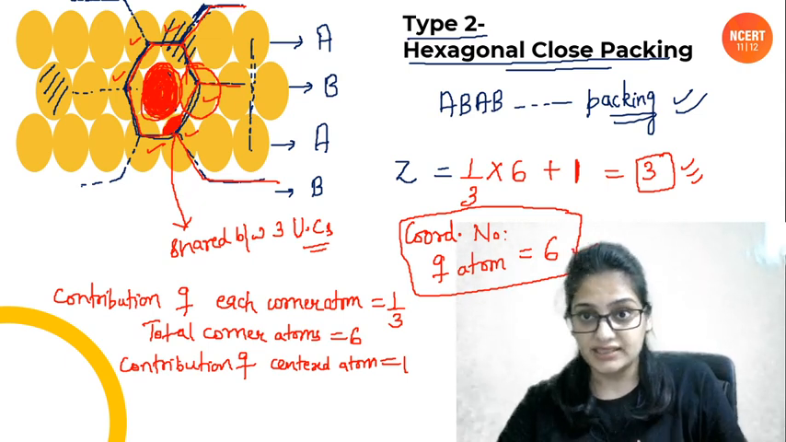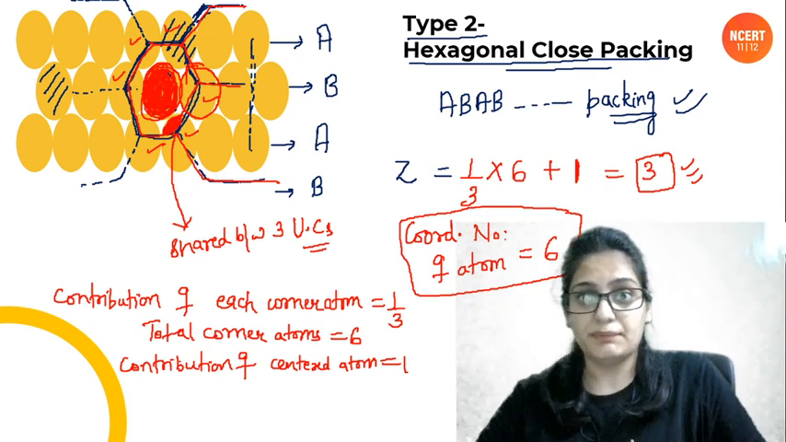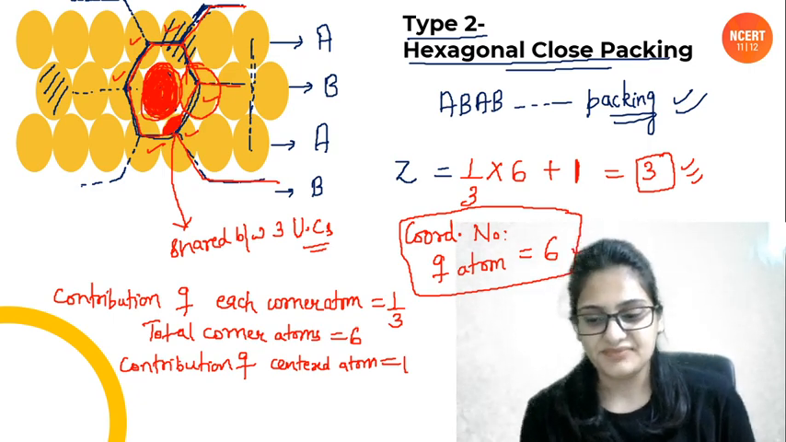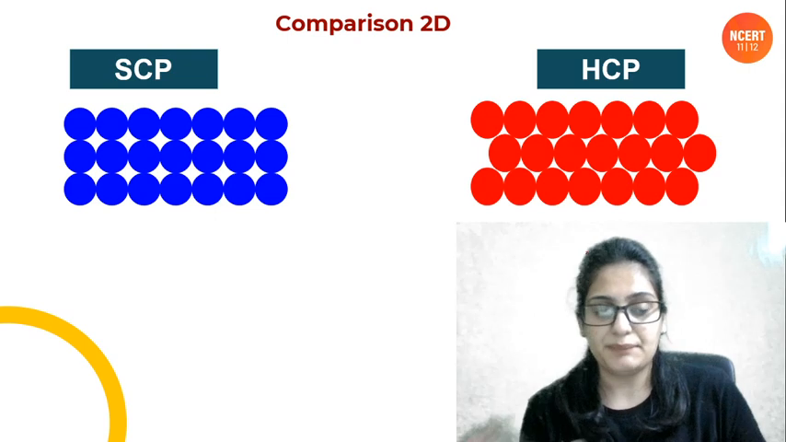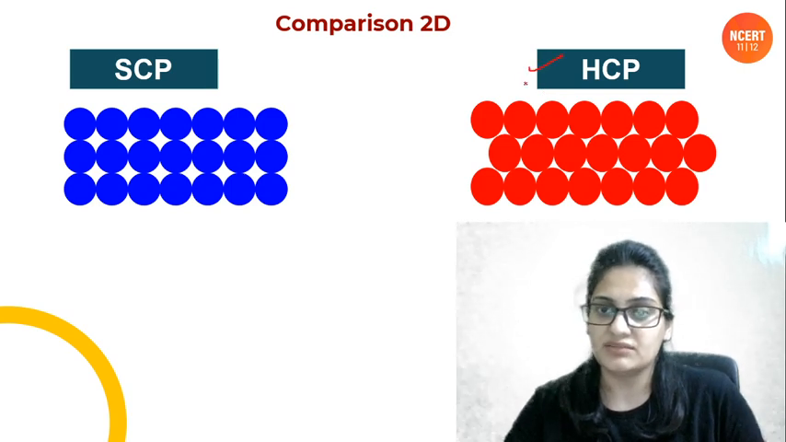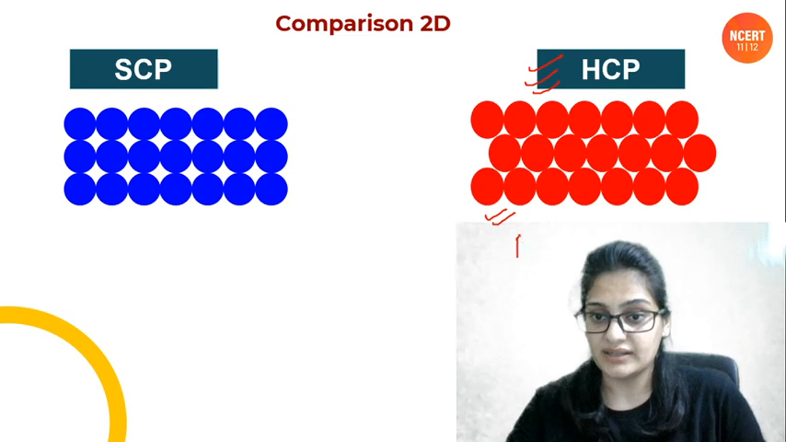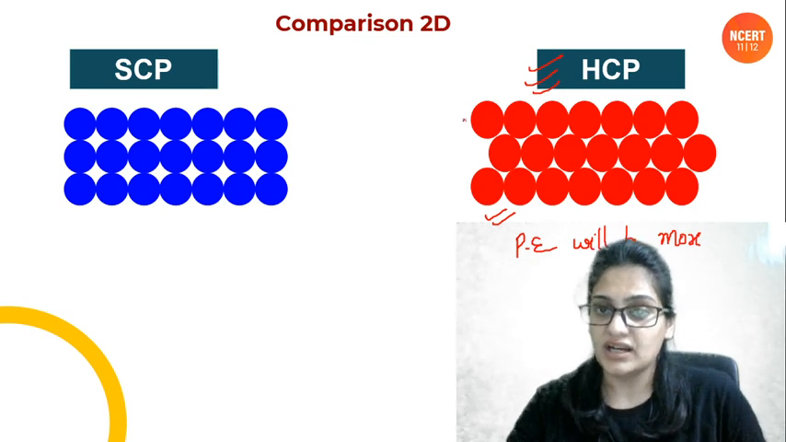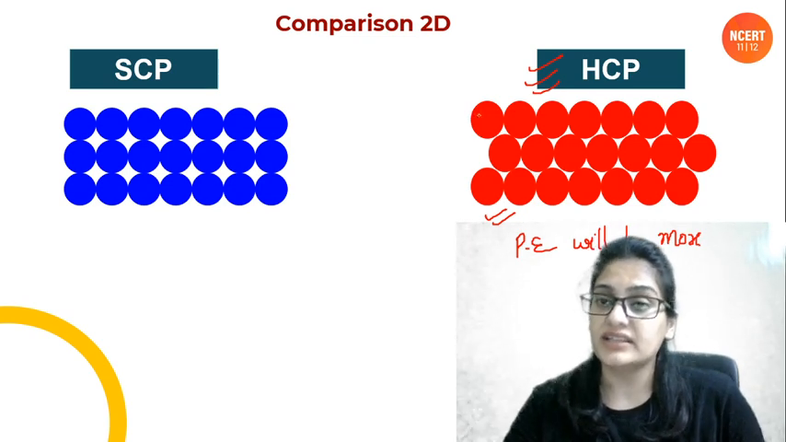This packing is clear. So that is gonna build up the base of our solid structure 3D packing. Okay, chalo. Now let's compare them. ठीक है, clearly, people, you can see that the packing efficiency of this HCP is more. Here the packing efficiency will be more. ठीक है. So this is gonna be the base of the close packed structures in 3D.